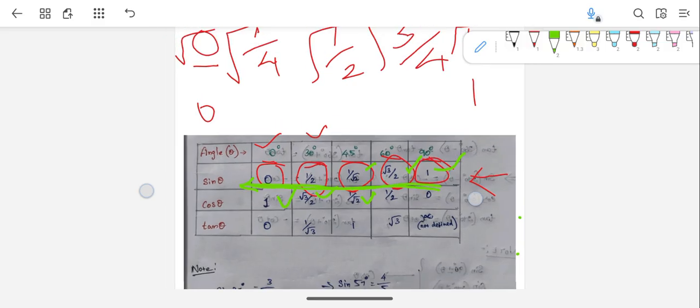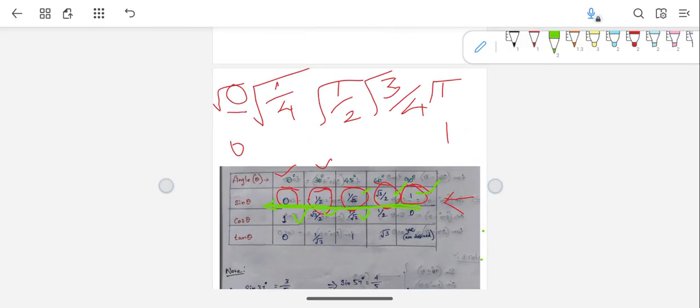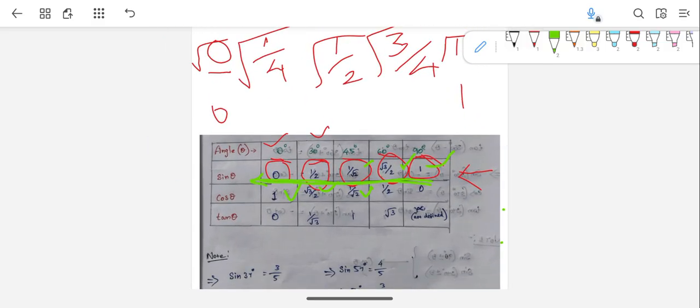These are all just for remembering. Don't think this is the concept. This is the trick I'm telling you for how you can remember this table. But if you already know this, then no problem, you can skip this.